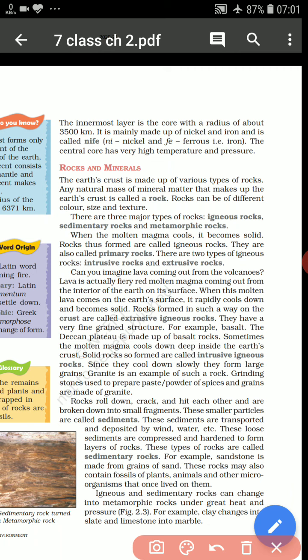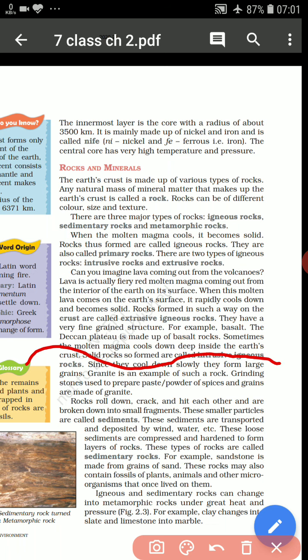Basically, there are three types of rock. Those are igneous rock, sedimentary rock, and metamorphic rock. We should know how these rocks are formed.